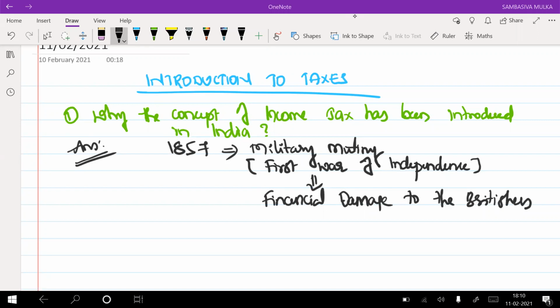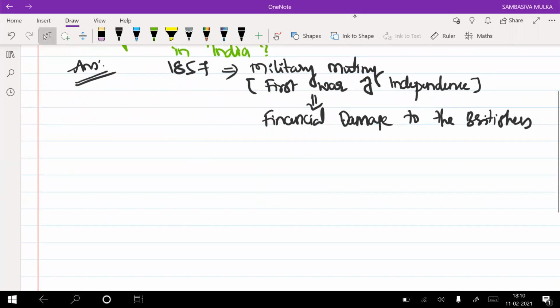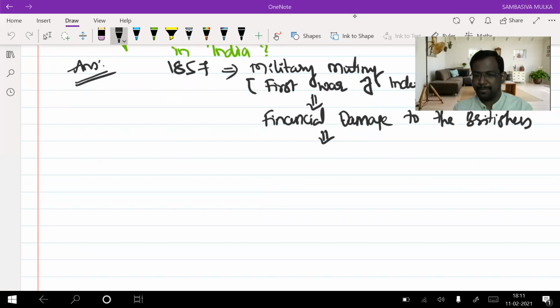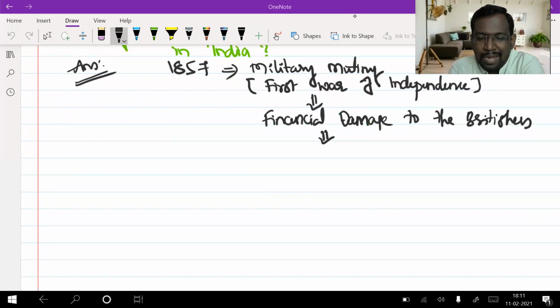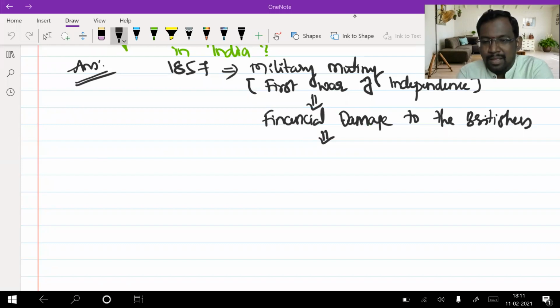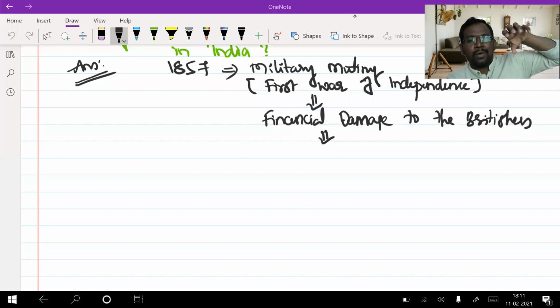In order to cover this financial damage, they identified that because of this war, because of the Indians, we had this financial damage. So let them compensate for it. Let them pay for it. We need to recover all our financial damage from Indians, who are the main reason for it.